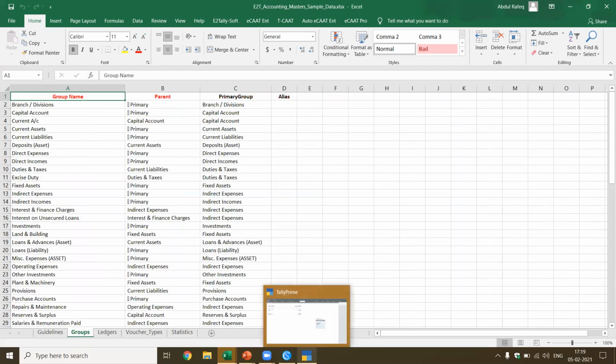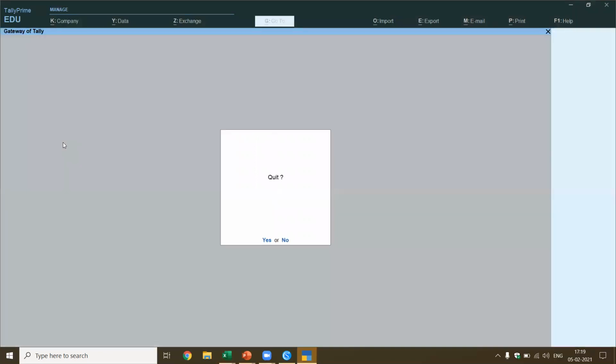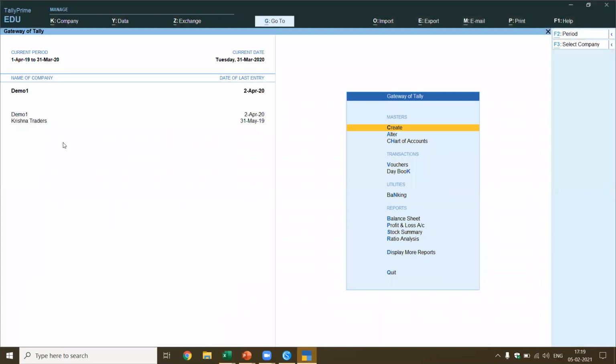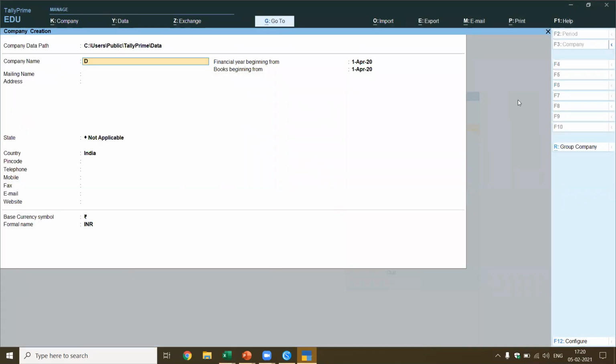For this, what I'm going to do is I'm going to go back to this. I'm going to create a new company because I already have one company. How do we create a new company? Alt F3. Okay, so it asked me to create, this is Tally Prime. Okay, create a company. I'll give this as demo of E2Tallysoft.